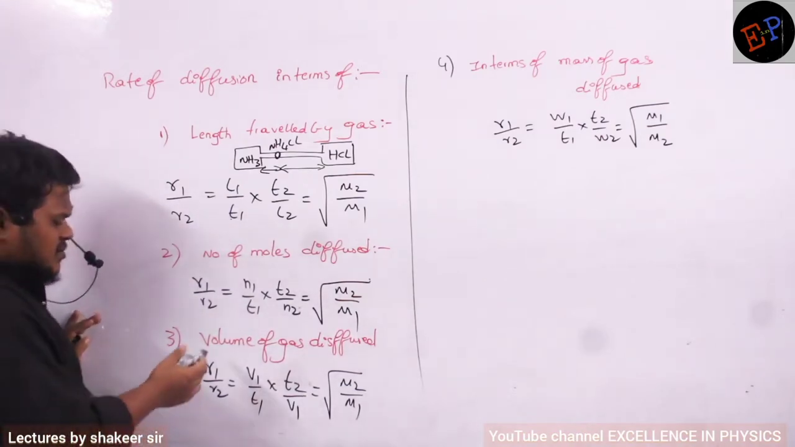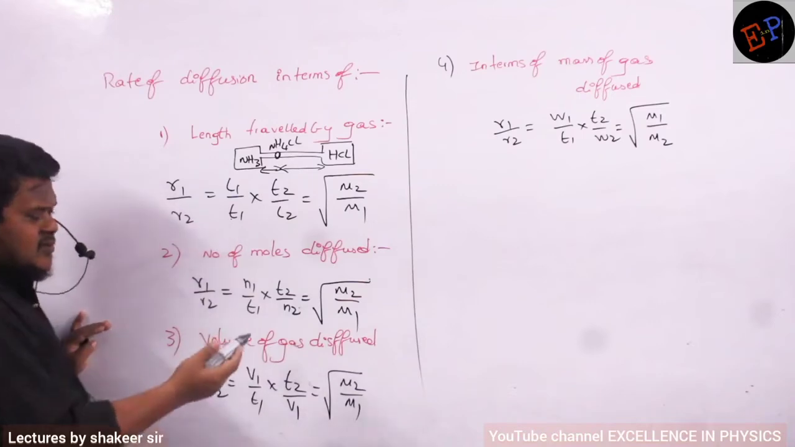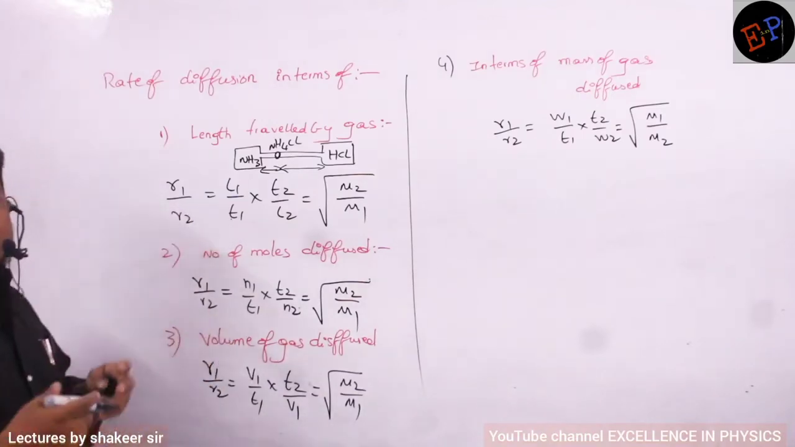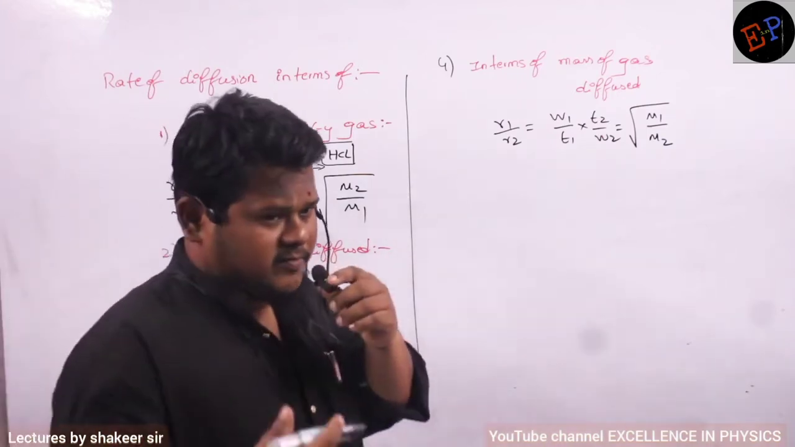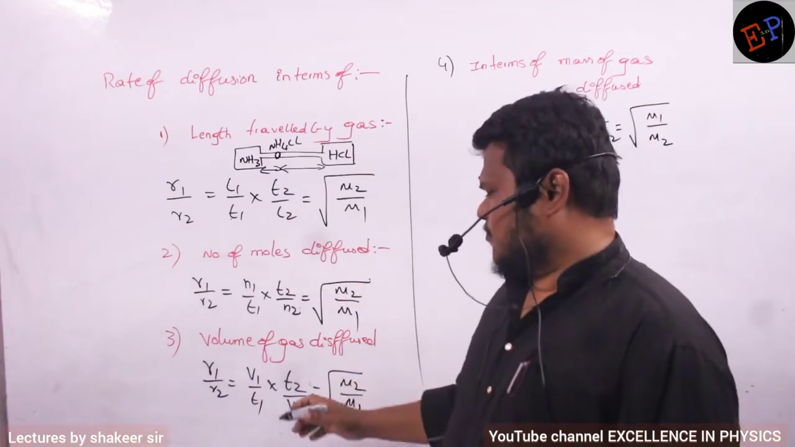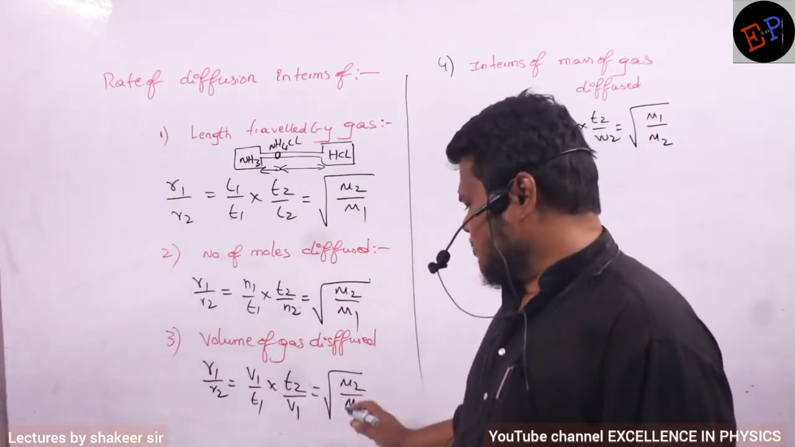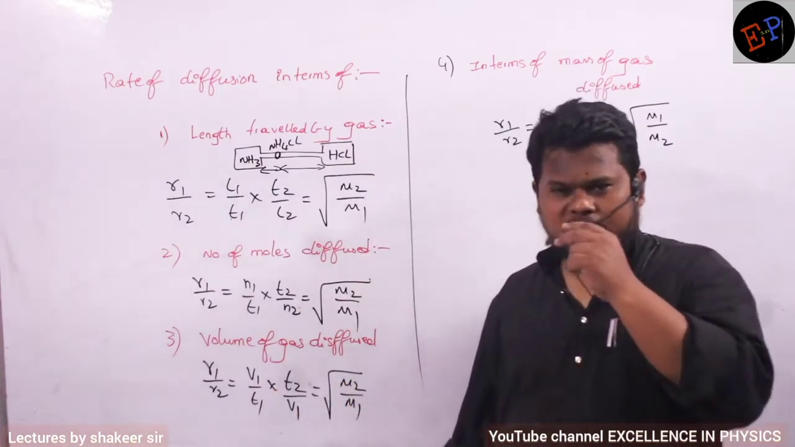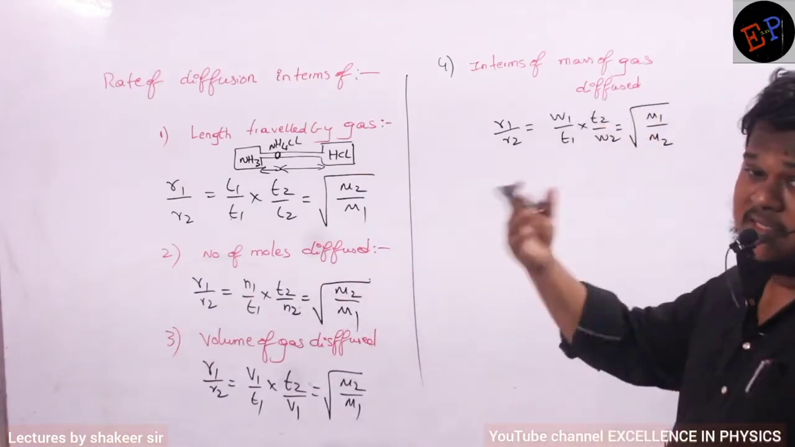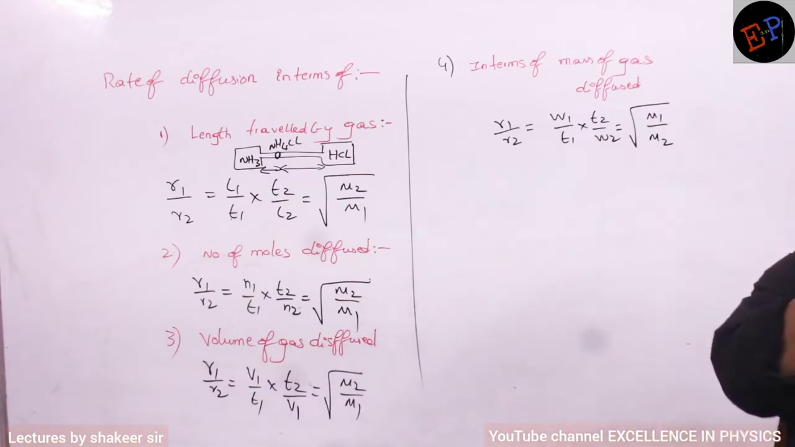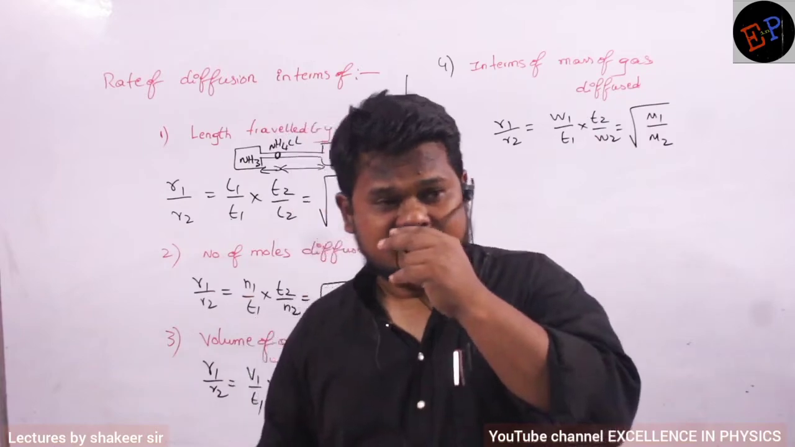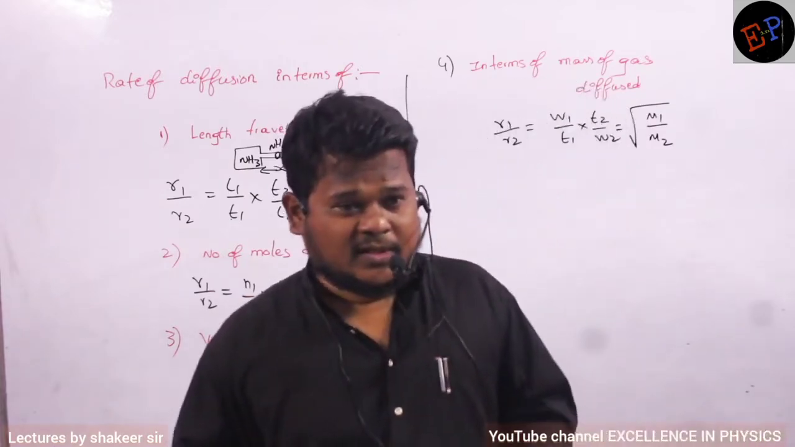Clear? Similarly, in terms of volume of gas diffused. So this is length traveled, this is number of moles, and this is how much volume of the gas has diffused out of the holes or out of the opening. Then again, same format of formula. V1 by T1 multiplied by T2 by V2 is equal to square root of M2 by M1. Clear? And the last one, in terms of mass of gas diffused. Are you able to understand? How much mass, or you can say how much weight of the gas diffused. Already we discussed in chemistry, mass and weight both are same.